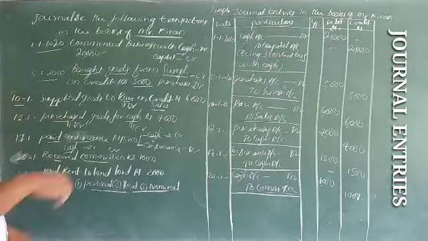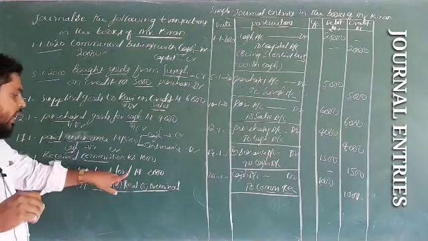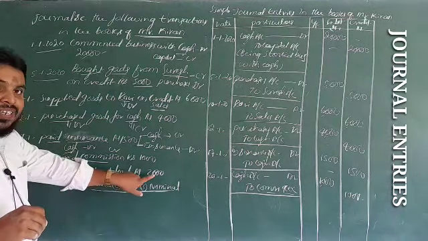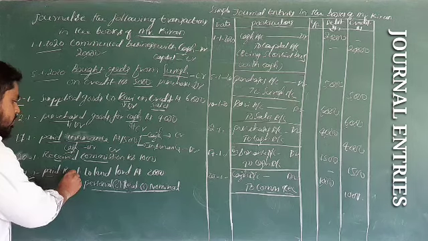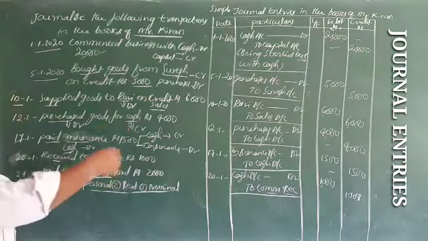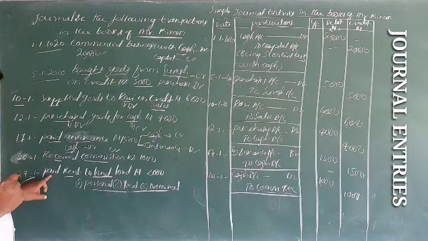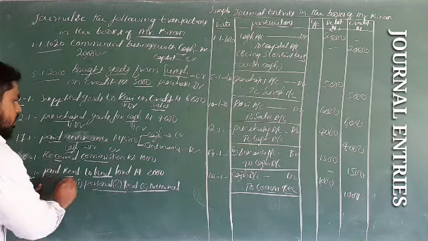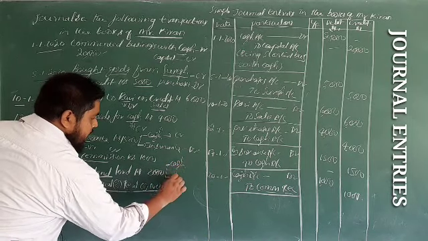Next, last entry of 27, paid rent to a landlord rupees 2,000. Landlord means the owner of the building. So paid means cash here. In this transaction, two accounts are involved: cash and rent.